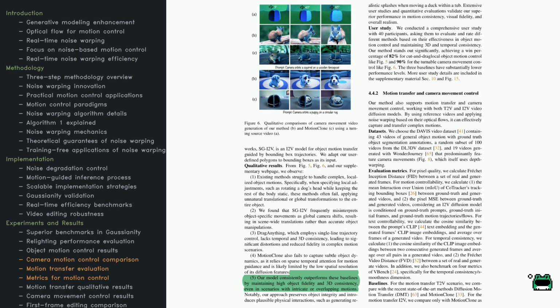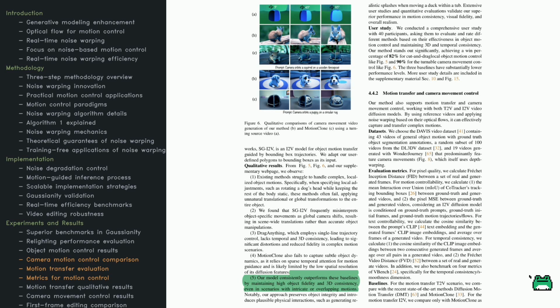Look at Figure 6. You'll see examples like a squirrel and a puppy being viewed from different angles, mimicking camera movements. Compared to motion clone, these outputs stay sharper and more precise. There was also a user study with 40 participants, and a big portion of them, 82% for local motion control and 90% for camera movement, preferred the proposed method's results over alternatives.